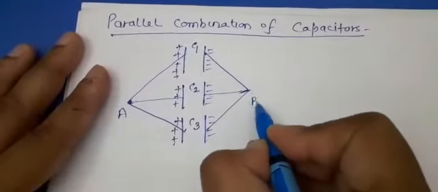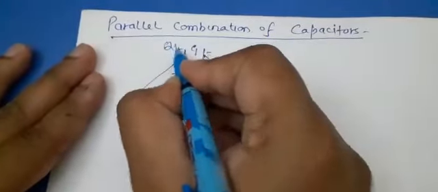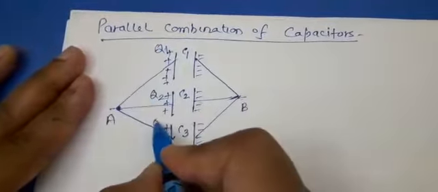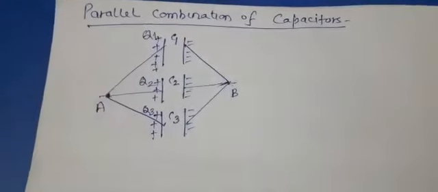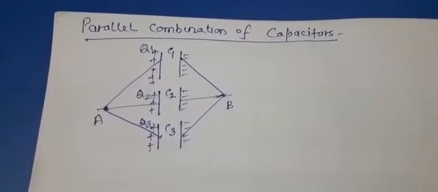Let this be A and this be B. The positive plate of each capacitor is connected to terminal A, and the negative plates of all three capacitors are connected to terminal B.